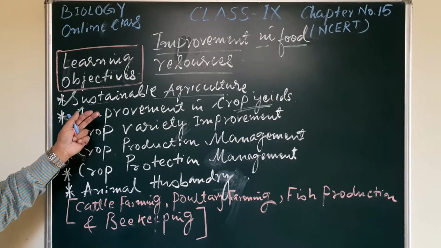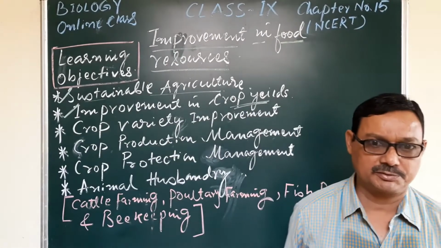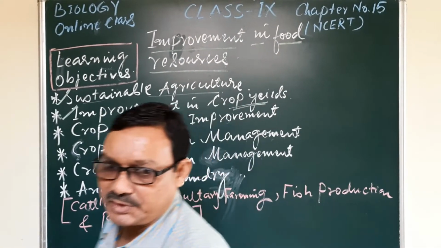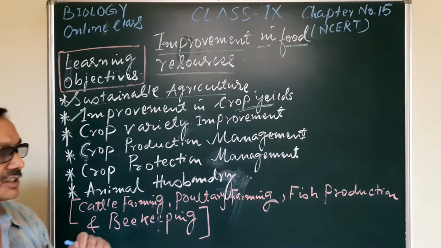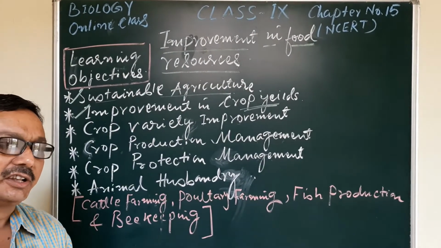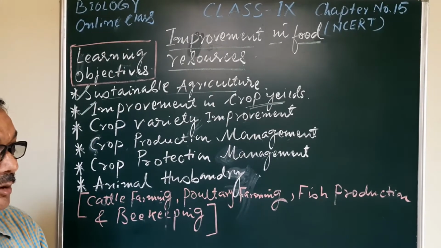What is the learning objective? Sustainable agriculture. What is the meaning of sustainable agriculture? As you well know, due to intensive agriculture in our country and in other countries also, there is a greater demand for food due to the population.